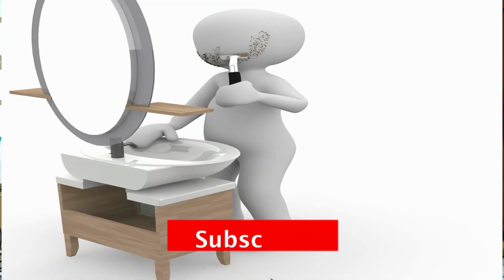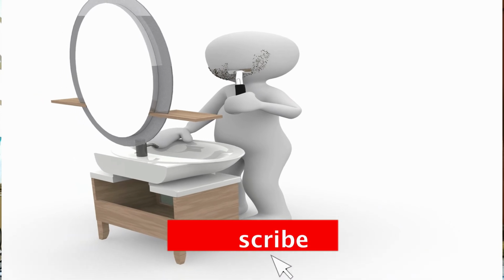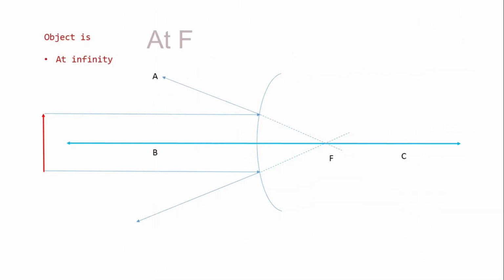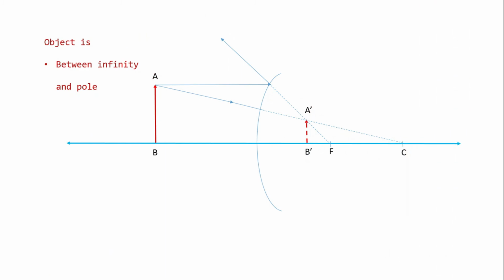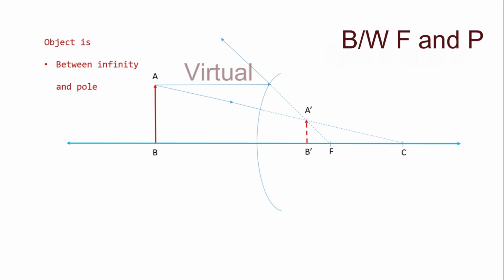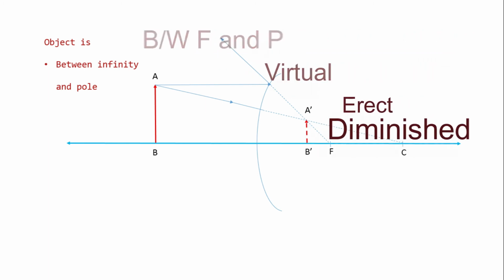This image formation finds application in shaving mirrors, where the object is kept between pole and focus to get an enlarged, erect, virtual image. In the case of a convex mirror, when the object is at infinity, the image is formed at the focus. The image is virtual, erect, and highly diminished. When the object is between infinity and pole, the image formed is between focus and pole, and it is again virtual, erect, and diminished.